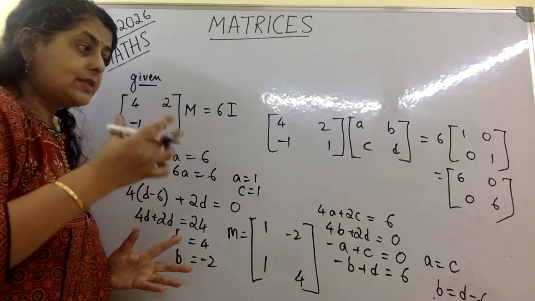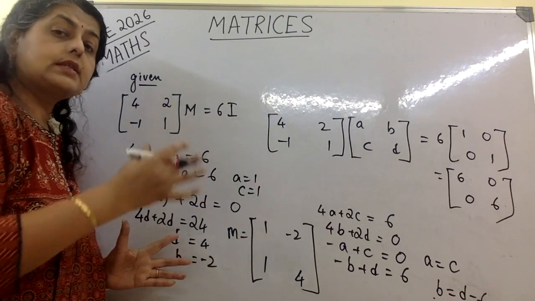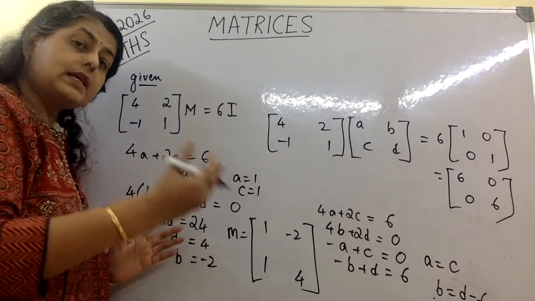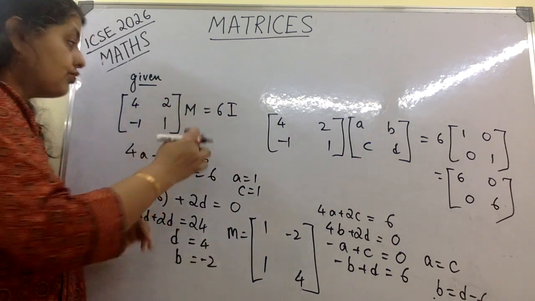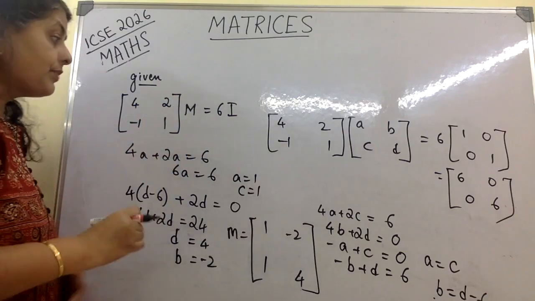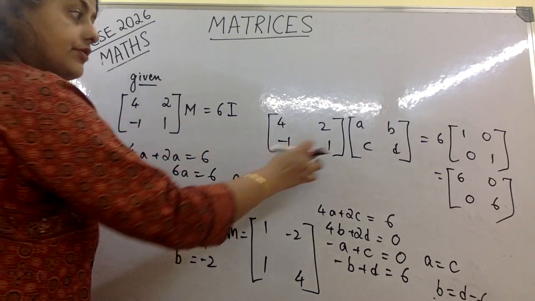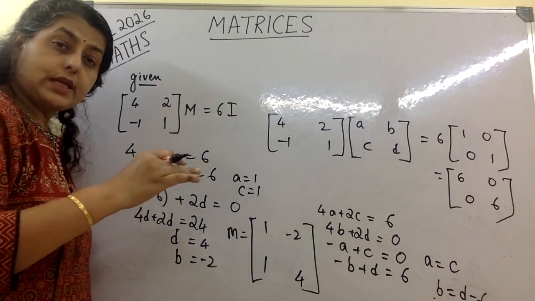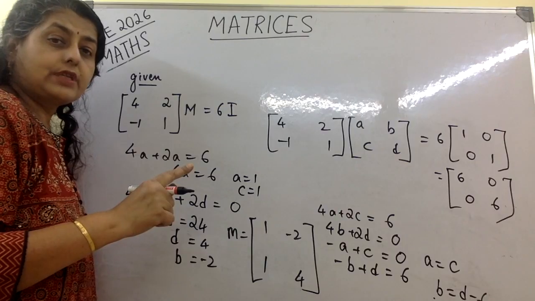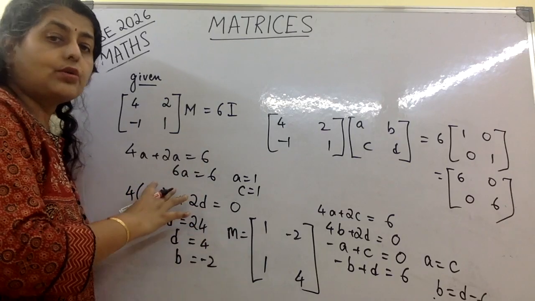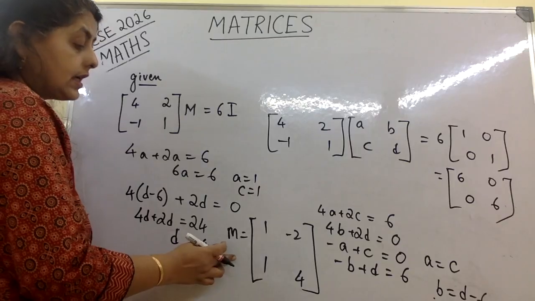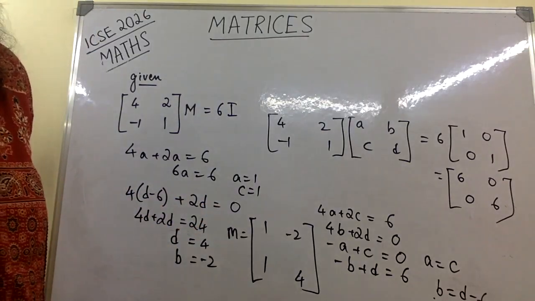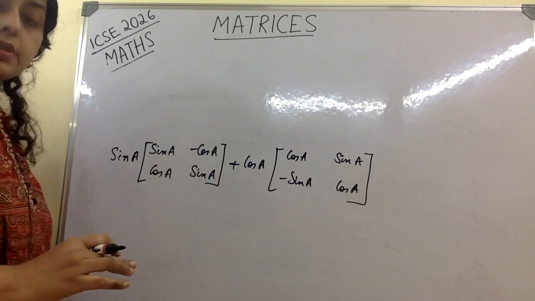So one thing is multiplication compatibility, another thing is on multiplication of matrices, what is the order of the product matrix? That comes from the order of the two that are being multiplied. Now the third thing is if you have 4 variables, to know that you need a minimum of 4 equations. Only then you can know the value, and we got it here correctly. So this is our matrix M. So 3 things from this sum. Okay, so here is our next question.